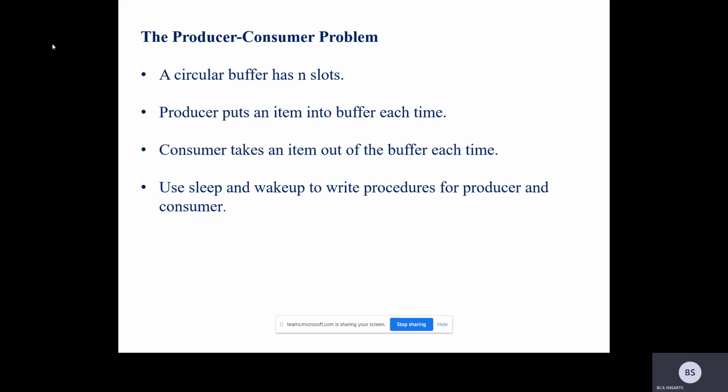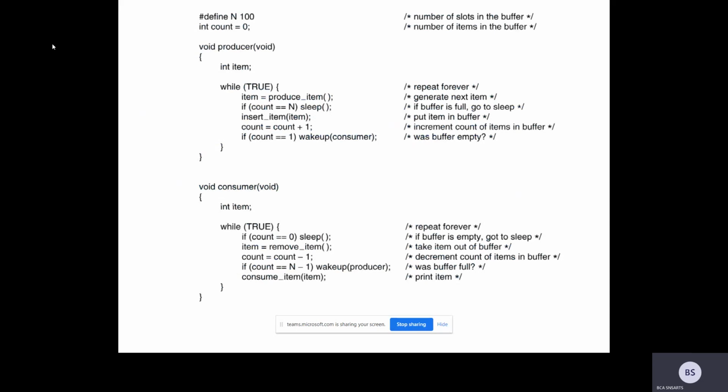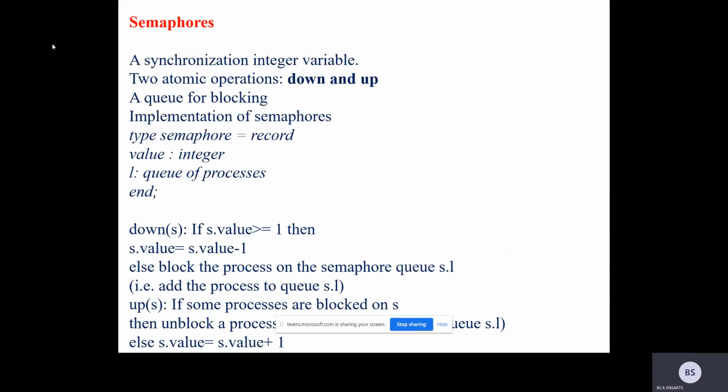If no item is to be consumed, the consumer is put in sleep mode. When the slot is full, the producer is also in sleep mode. The consumer can give a wake up call to the producer to produce the item. The producer can also give a wake up call to the consumer, saying there is an item to be consumed, so the consumer can start using it. That's called a wake up call. This algorithm we discussed in the last class. Now we are going to discuss semaphores.